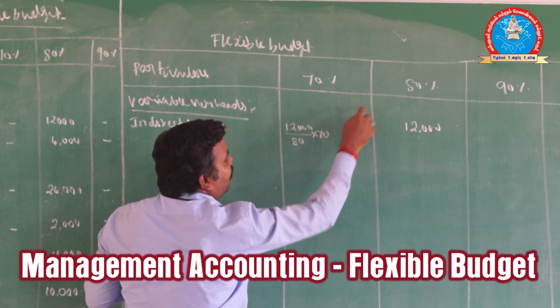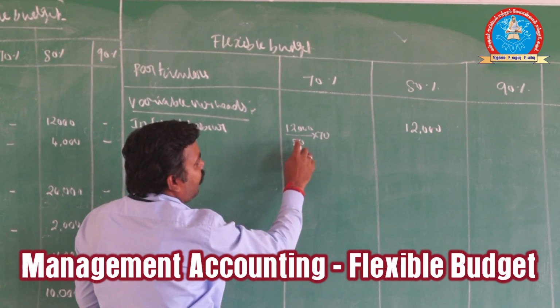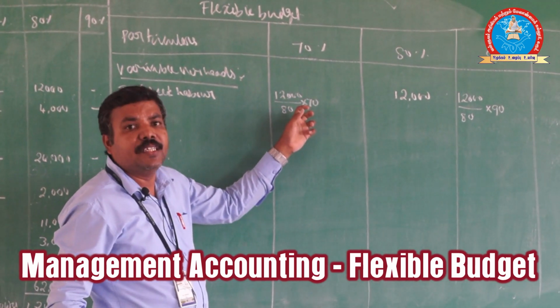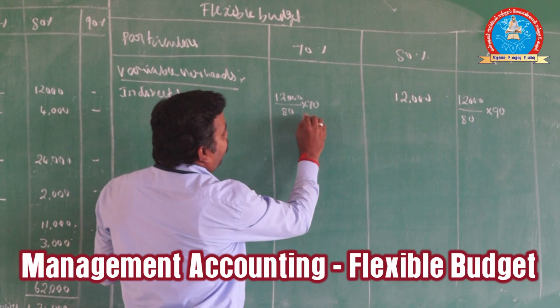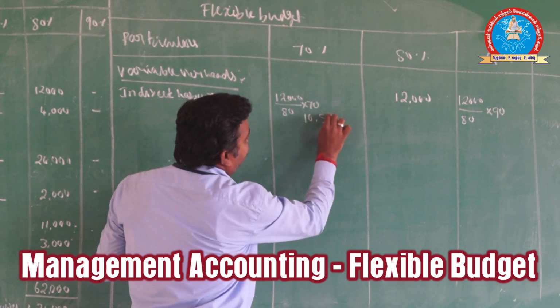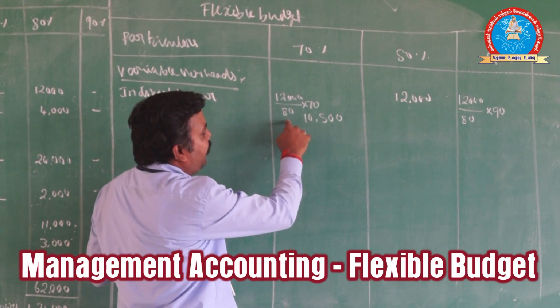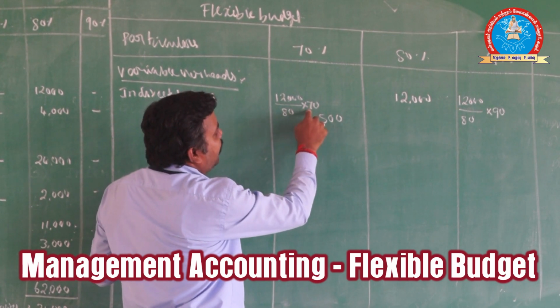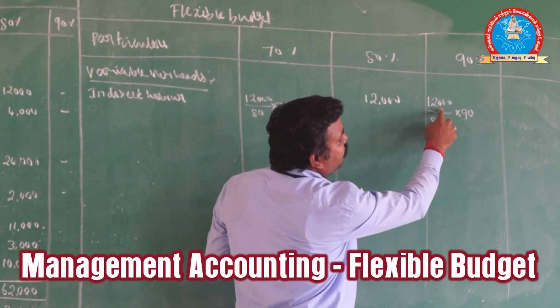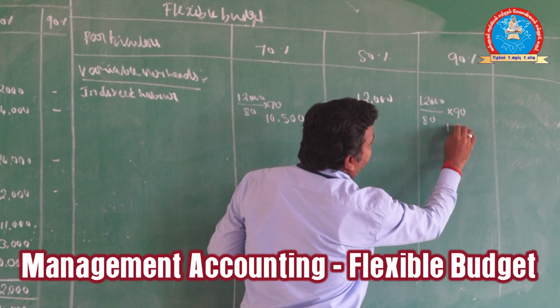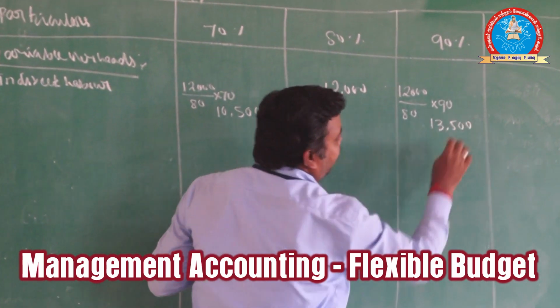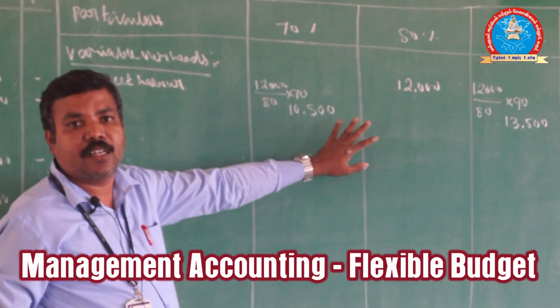We get 10,500. Here also, 12,000 divided by 80 and multiplied by 90, we get 13,500. So this is the value we conclude.